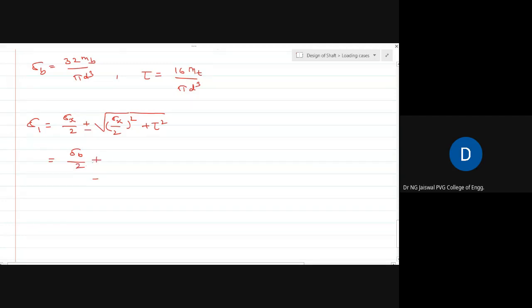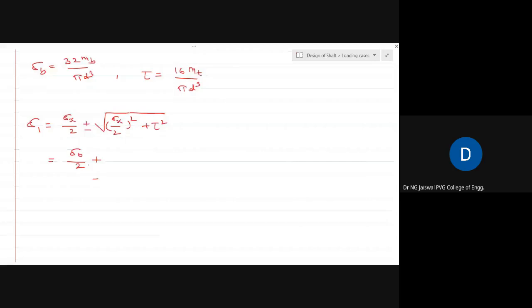I will not use the minus, because that gives a lesser value of stress and I am not interested in it. I am interested only in the maximum state that can likely be there, so minus will not play a role for us.